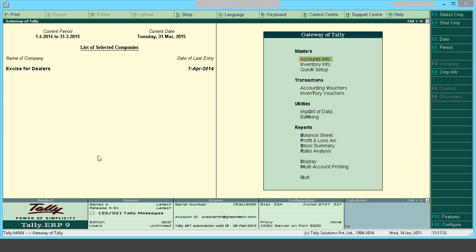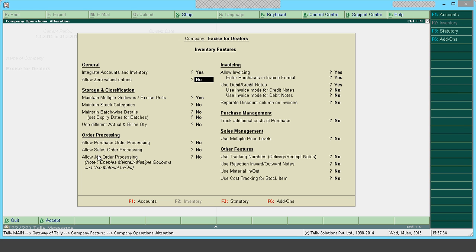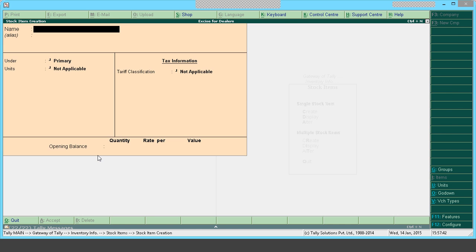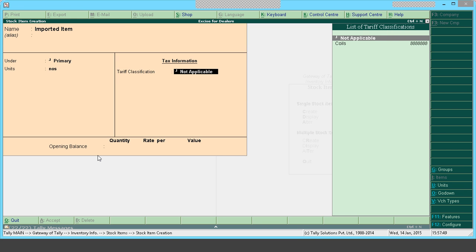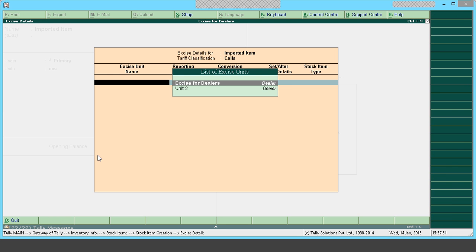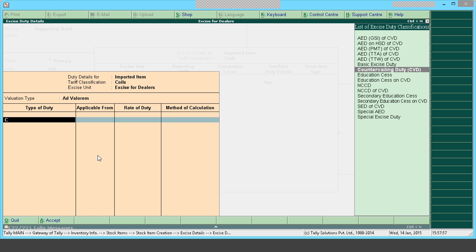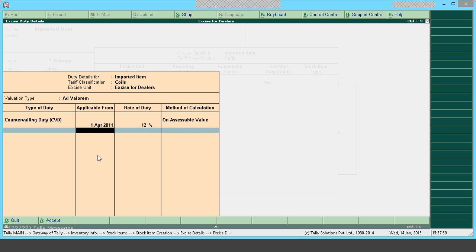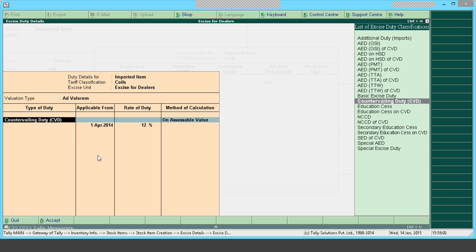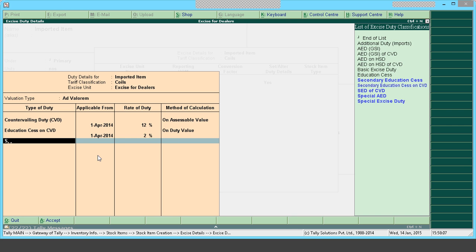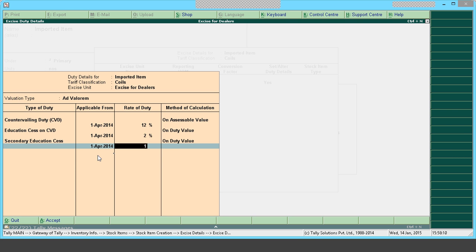Okay, so I'll go to F11, I'll go to inventory features, I'll have an option, use tracking number, I'll make this option yes, I'll create my stock item for import. Imported item number, tariff classification, unit of measure. So it's imports, no? That will be countervailing duty. It's the same stock master position. Education cess on CVD. Secondary education cess on CVD.